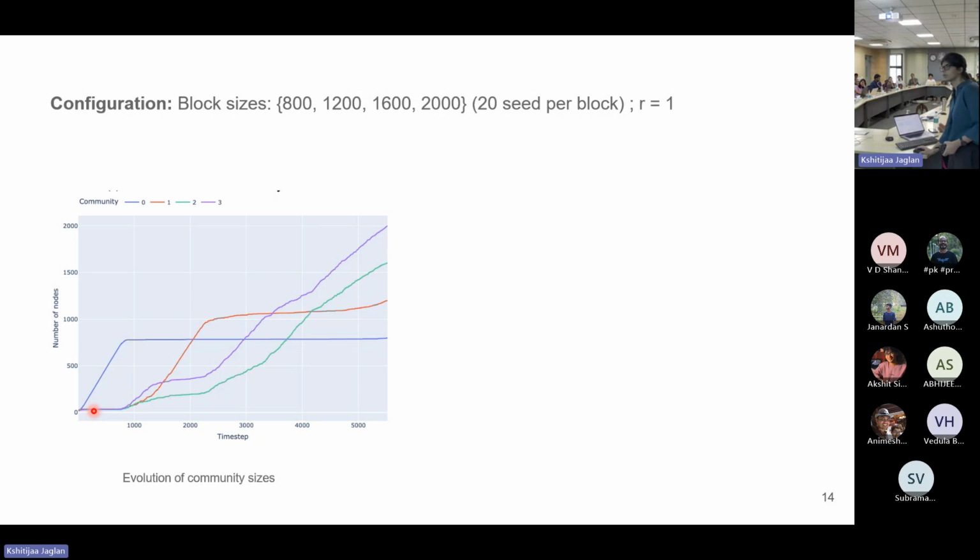So in this case, as you can see on the left, in the evolution of community sizes plot, we are able to get the first community well. After that, there is some competition, but even the distinction isn't that clear. When we are trying to sample the red community, there is significant contamination from the purple and green ones.